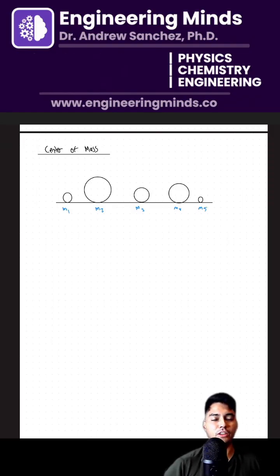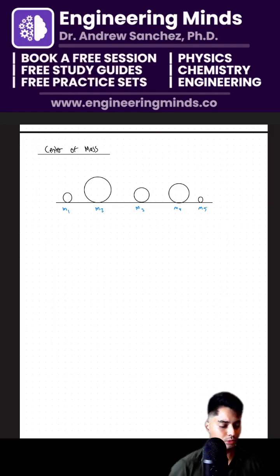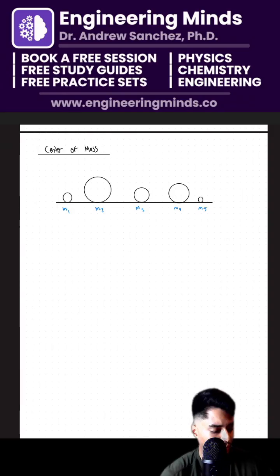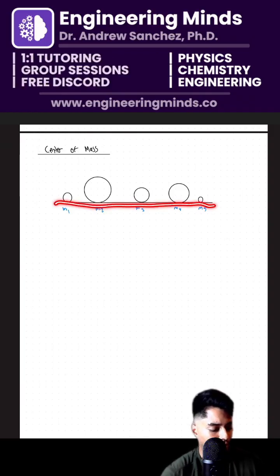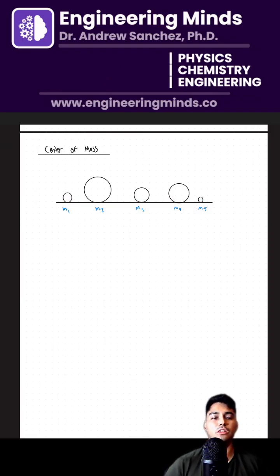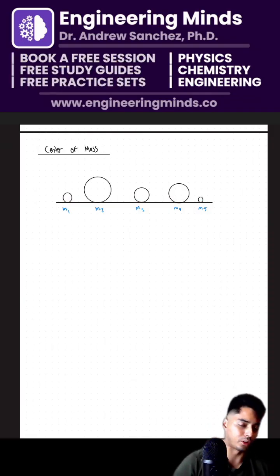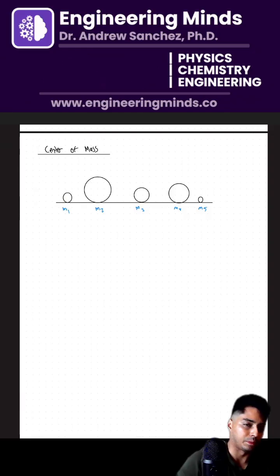At what location along this line would the average of all these different mass particles be located?